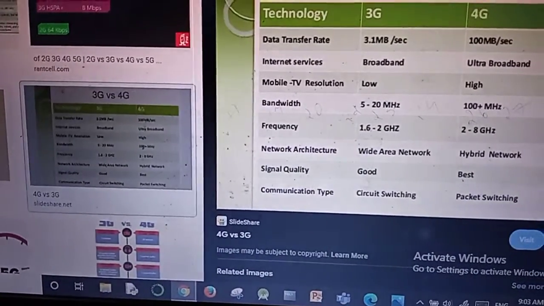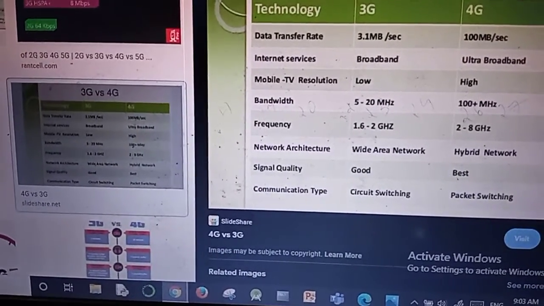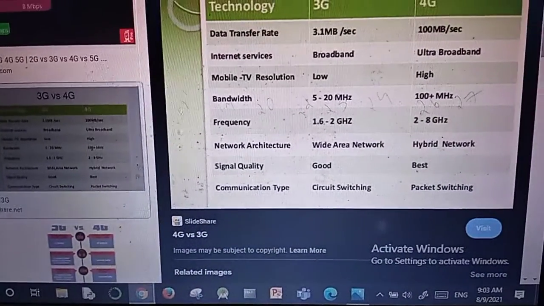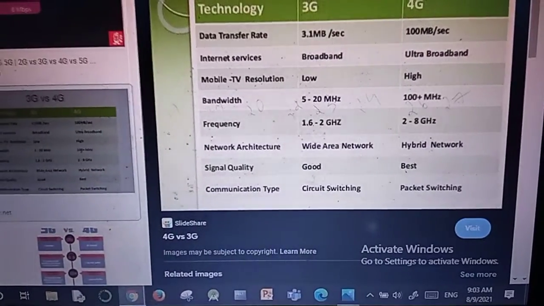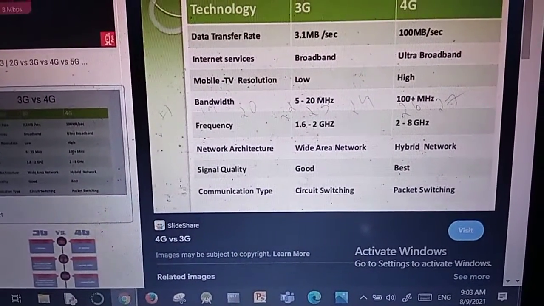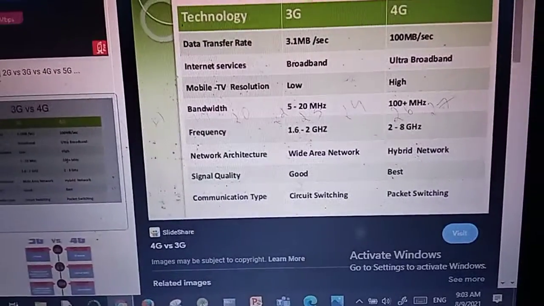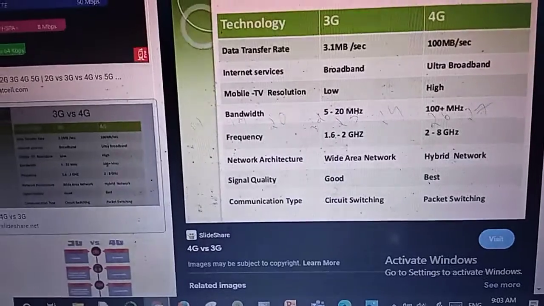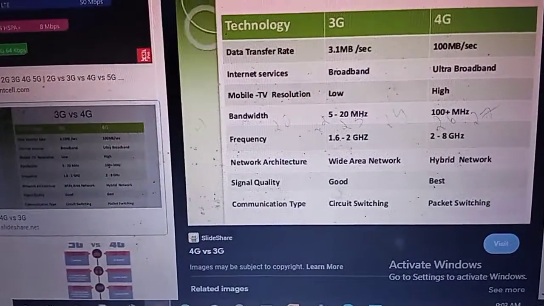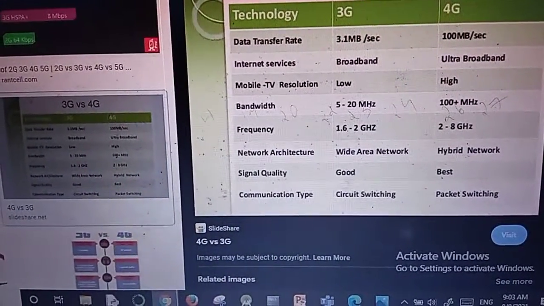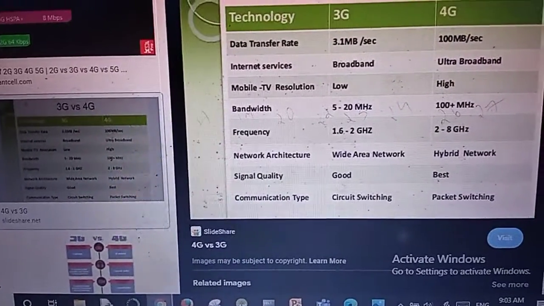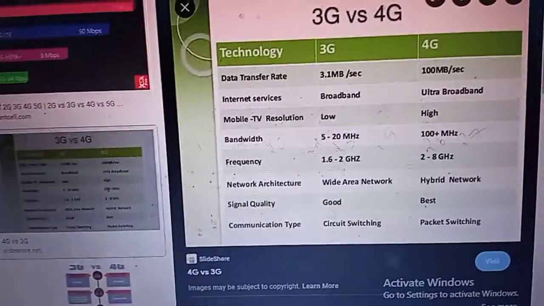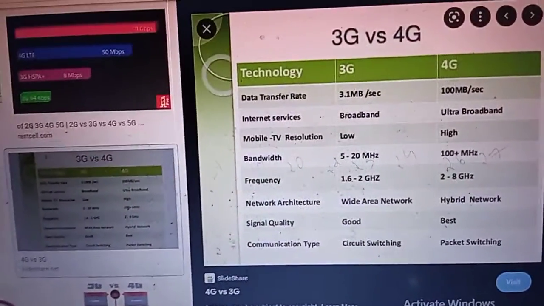On the receiver side, it will reassemble. For example, you are sending the message "hi, hello, how are you". It is split into small packets like "hi", then "hello", then "how", then "are", then "you". Each packet travels a different way. When it reaches the destination, it will be assembled using packet numbering. There is a packet number, 1, 2, 3, 4. According to that, the receiver side rearranges it, and we get the original message, "hi, hello, how are you". This is called packet switching.